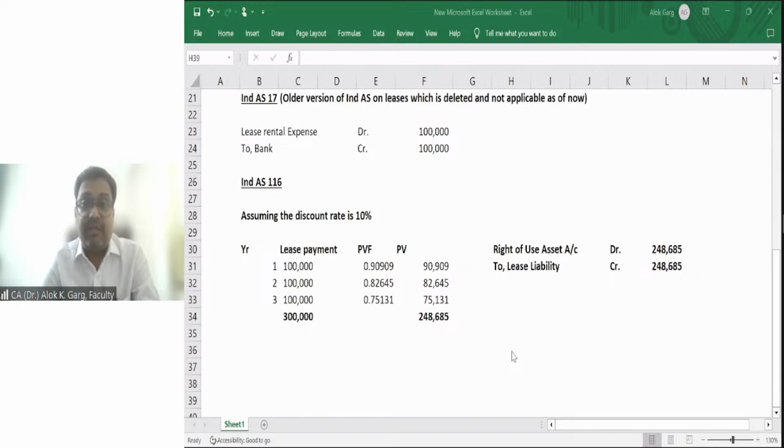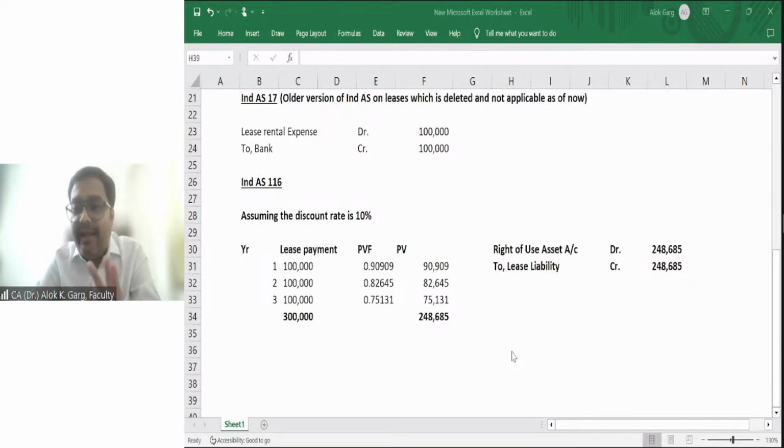Of course, he has to take your permission, right? Because you have the right to use the asset. You are paying a consideration, and while paying a consideration, you are getting a right to operate, a right to use, and the landlord has to take your permission. He has to ask you, I need to visit the house, can I come at this point of time? Is that clear? So it is in your control, you are using that house, and that is why for getting the right to use, you are paying some consideration.